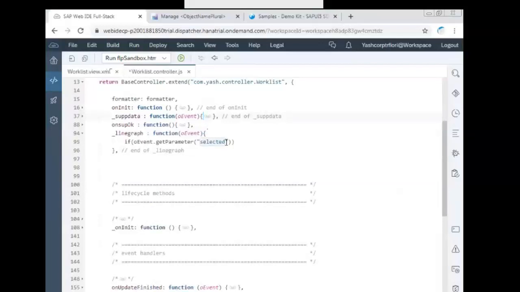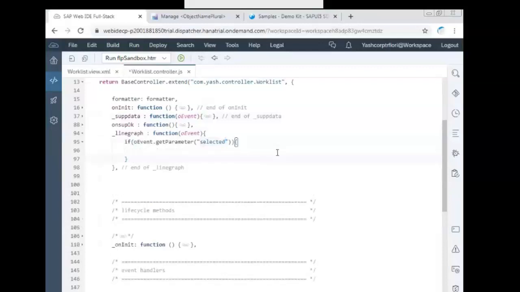In the starting days, you try to copy paste that selected from the API reference. Blindly, if you type it, you might make mistakes. I wrote the S capital uppercase. So those are logical errors. Even the framework or WebIDE cannot identify that it should be in uppercase or lowercase. It can identify the method naming convention, getParameter. If you write G uppercase, it will catch you. But if you write something wrong inside the parameter values, it cannot catch.